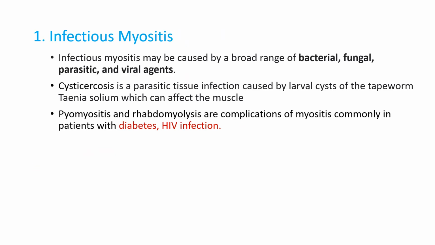Infectious myositis may be caused by a broad range of bacterial, fungal, parasitic, and viral agents. Cysticercosis is a parasitic tissue infection caused by larval cysts of the tapeworm Taenia solium, which can affect the muscle. Pyomyositis and rhabdomyolysis are complications of myositis commonly seen in patients with diabetes and HIV infection.